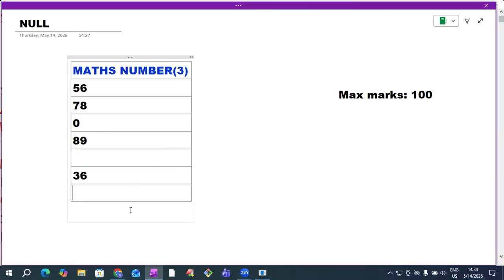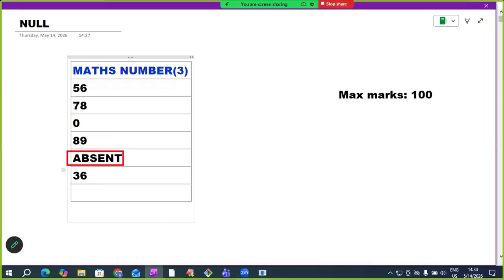This student was absent. Okay, now you tell me, can we insert the absent value in the marks column? I'm asking you. Give the response, sir. Does it accept the absent value in the marks column?